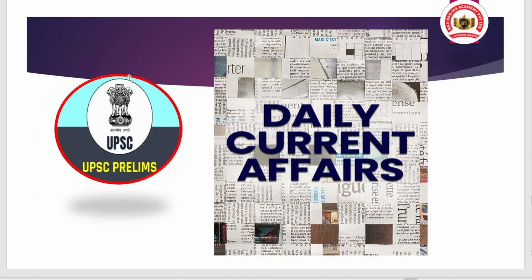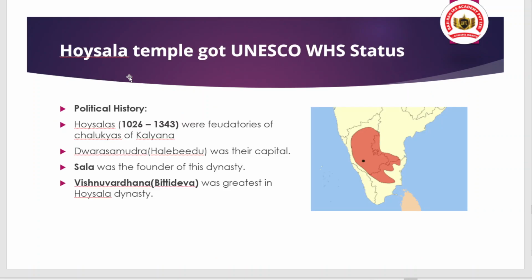Okay, so now after the discussion of the editorial, we are shifting to the prelims rapid fire series. Here we are going to talk about some of the important news. First and foremost important news is that the Hoysaleswara temple got the UNESCO World Heritage Site tag.